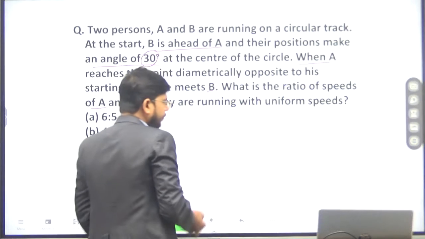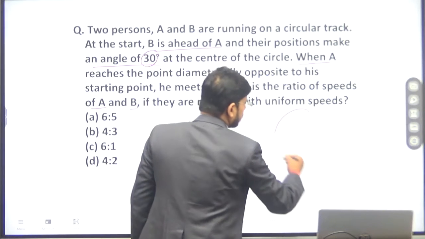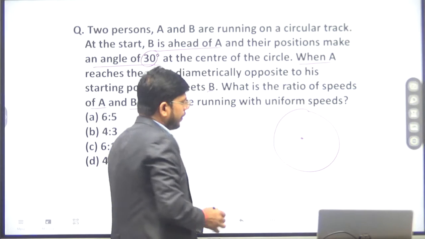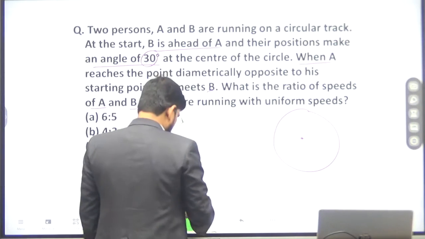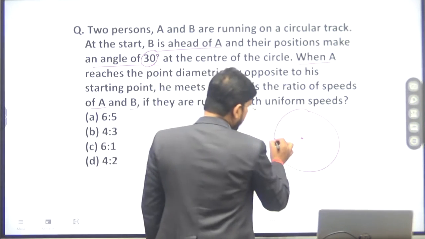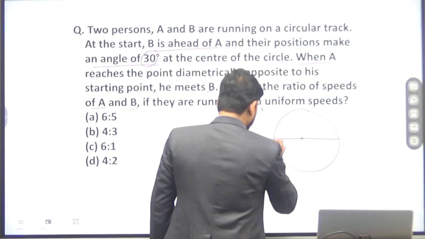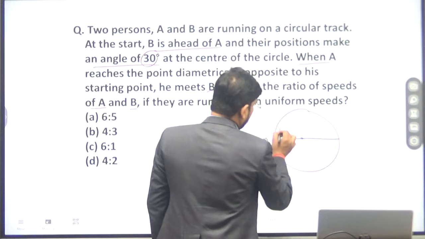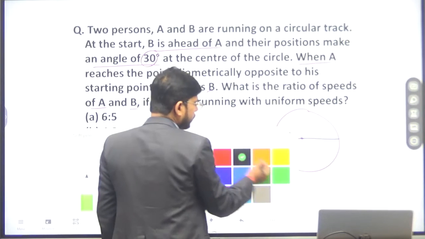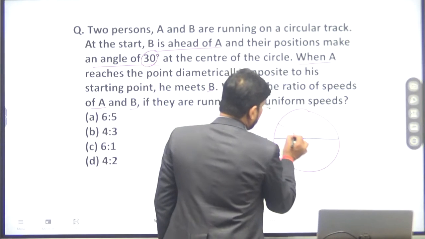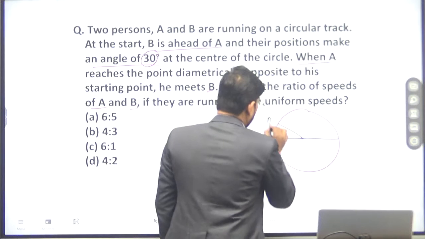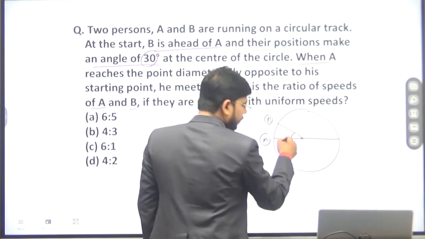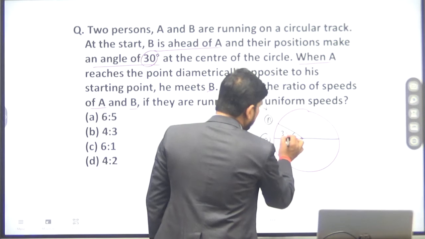Okay, so suppose this is a circle, and this is the center of the circle, and this is the point where A is at the starting, and this is the point where B is, and the angle between them is 30 degree.